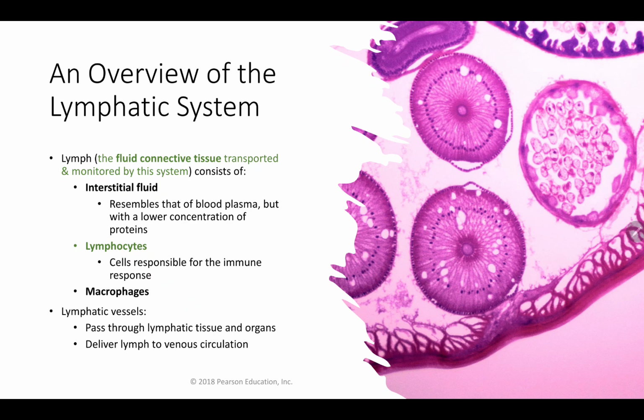So we know that fluid seeping out into the tissues from the arterial supply is picked up by the lymphatic system. The lymphatic vessels will transport and deliver that lymph, that fluid, back to the venous circulation for it to be continuously flowing around the body.